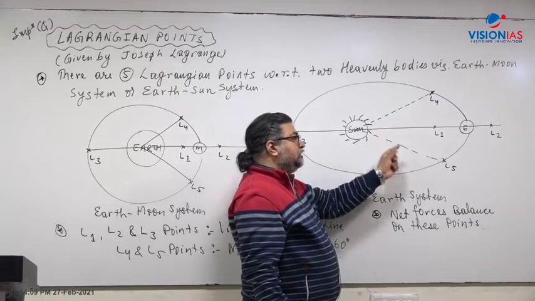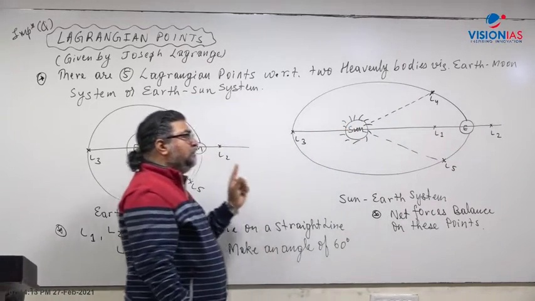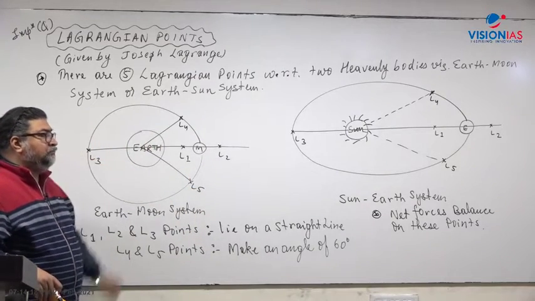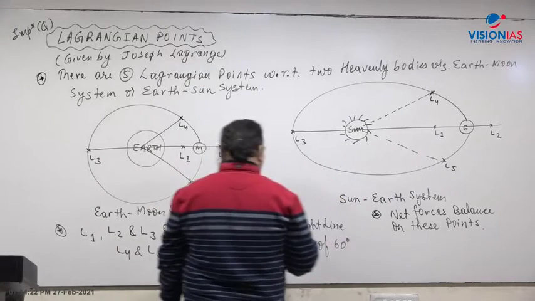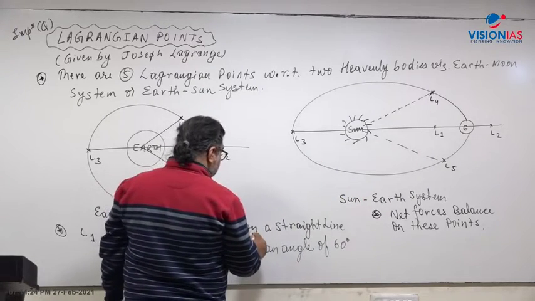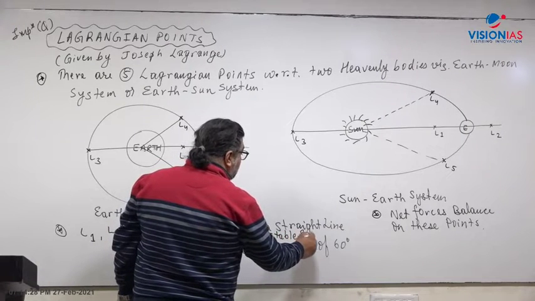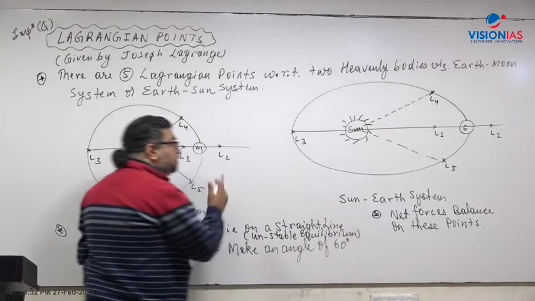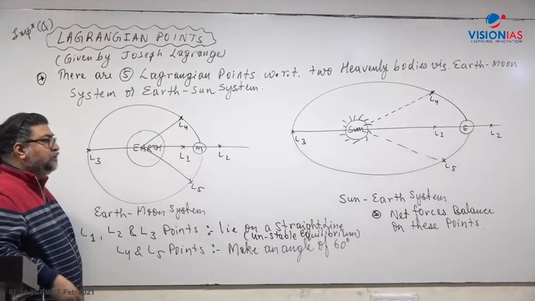So in the case of the L1, L2 and L3 points, which are on the straight line, it is an unstable equilibrium. What do you mean by unstable equilibrium? Unstable equilibrium means if there is a slight displacement from the position, it will not come back to the position.